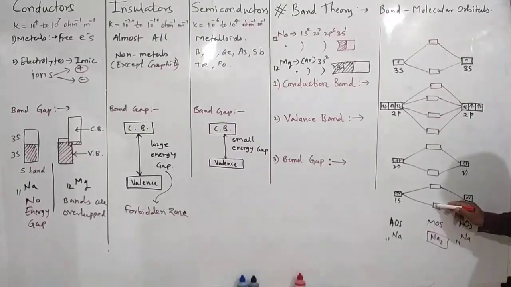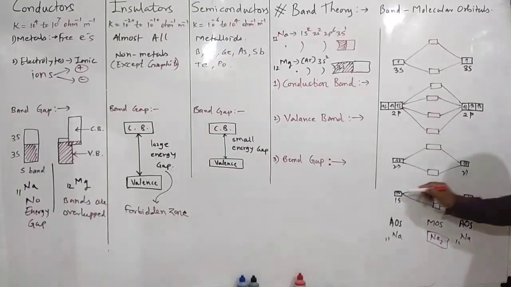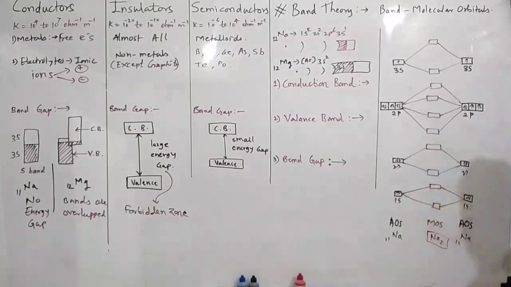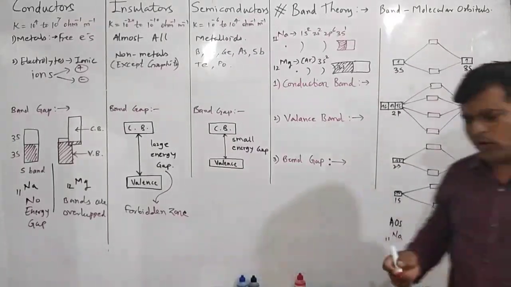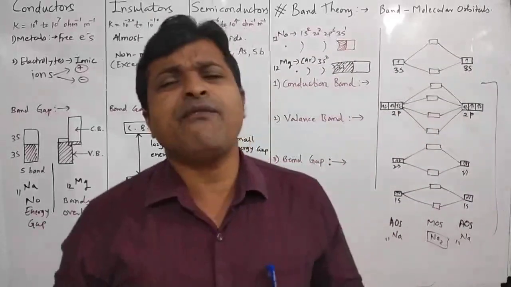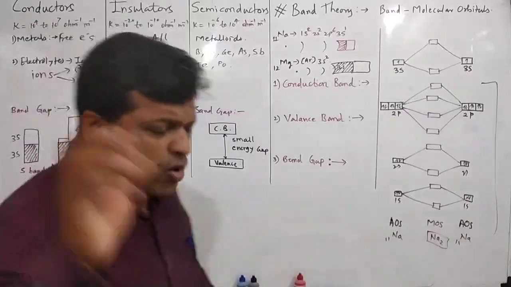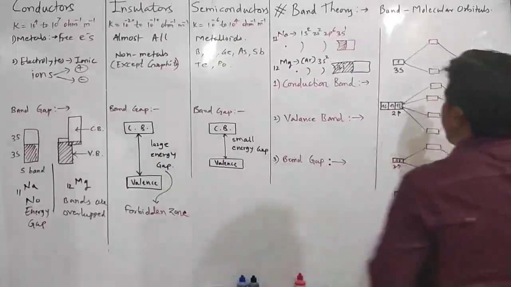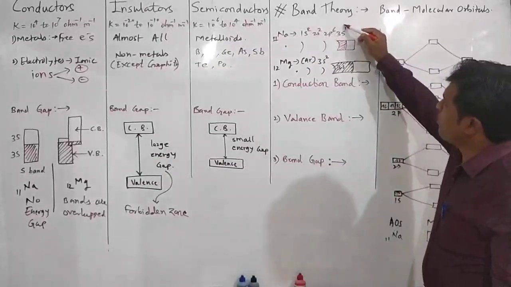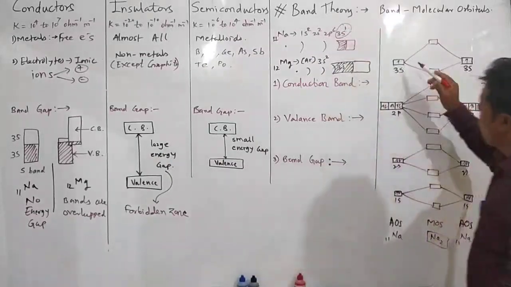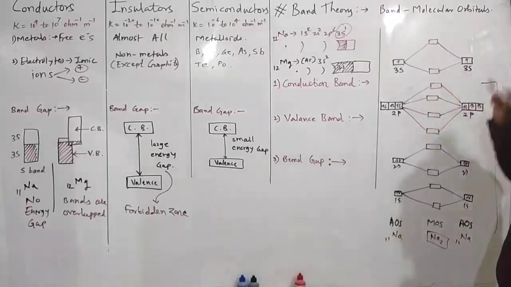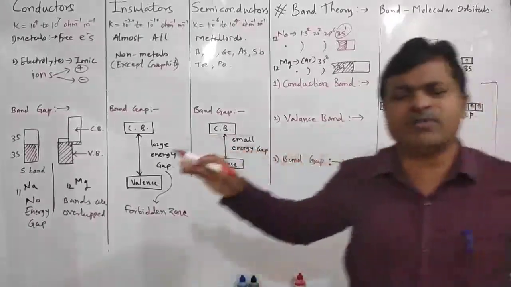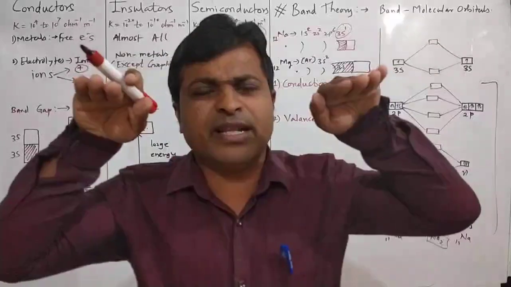So bonding molecular orbital having lower energy than atomic orbitals, antibonding molecular orbital having higher energy than atomic orbitals. What we observed, you have to look only at the outermost electron, we can say the valence electron. So you have to look at only the valence electron. Now the valence electron is 3s1. What we observe is 3s and 3s of all atoms having equivalent energy.